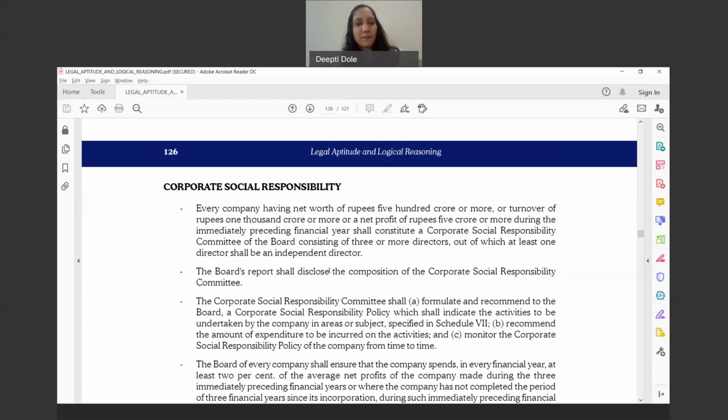Once that is formed, there should be a CSR policy undertaken by the company: what should be the policy of the company, and what areas the company wants to contribute to.